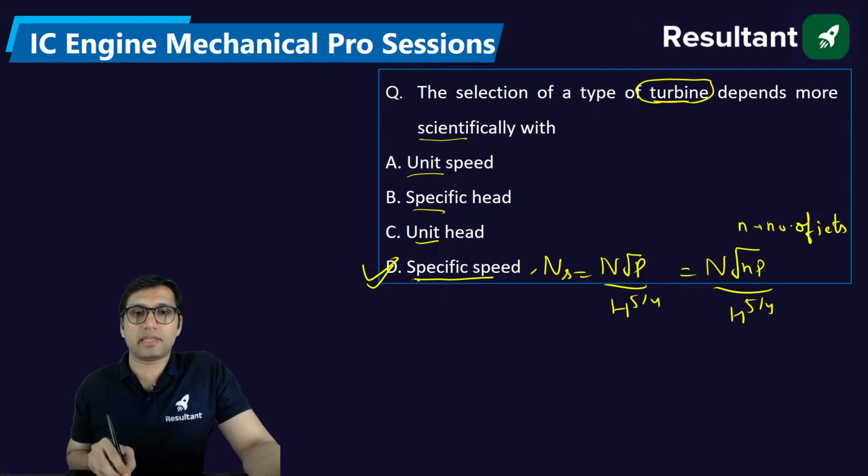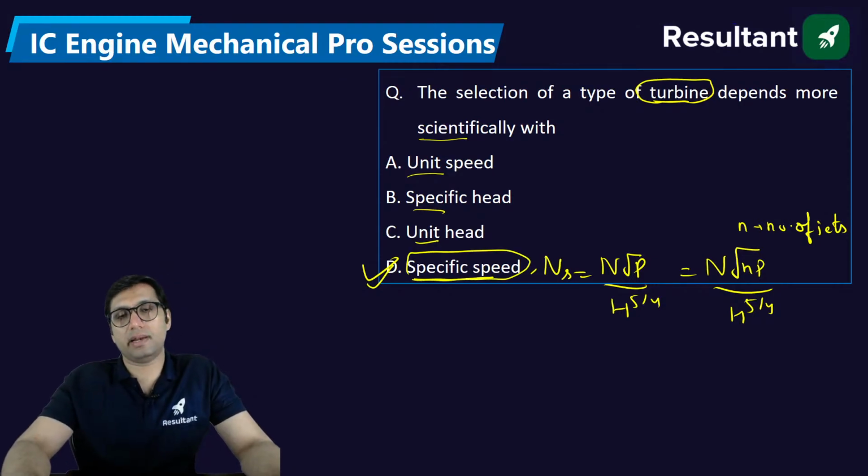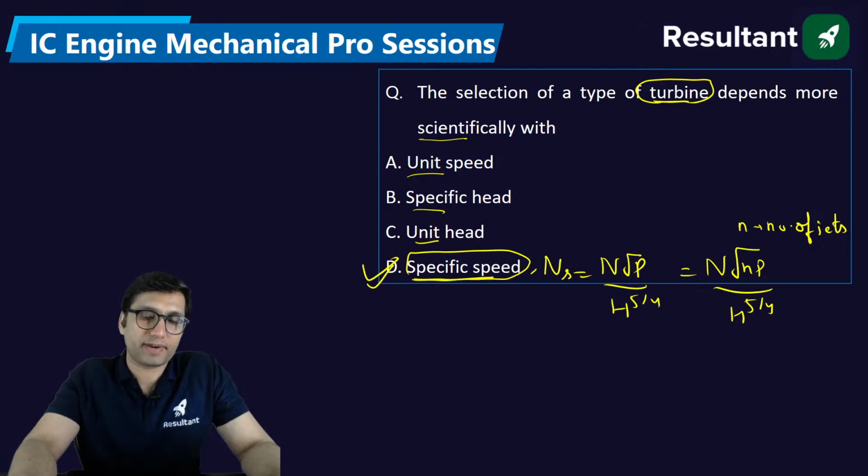Okay, so specific speed is that scientific quantity that is used to compare different turbines, to have a proper selection of a turbine. Based on that, you can classify the turbine.